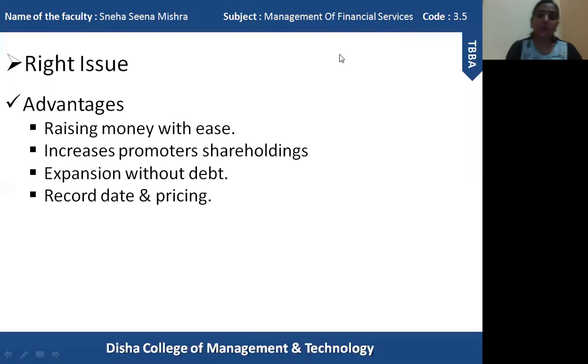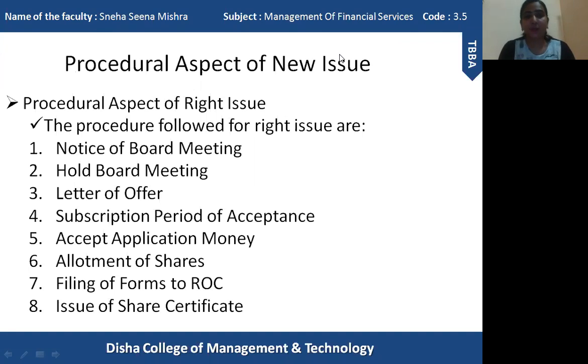Now I am going to explain the procedural aspect of a new issue. First of all, I am going to explain the steps involved in the different types of new issues like right issues, private placement, public offering, IPOs, and offer for sale. First, I am going to explain the procedure of right issues and the various steps followed in the process.